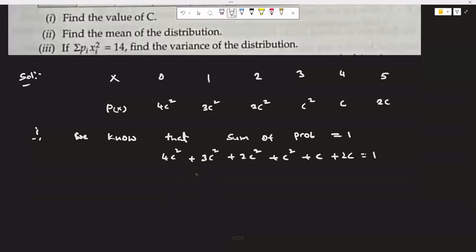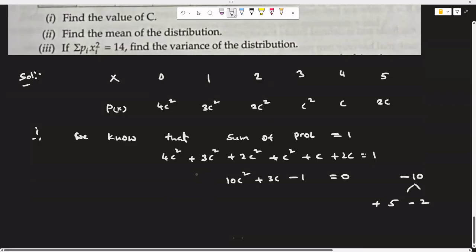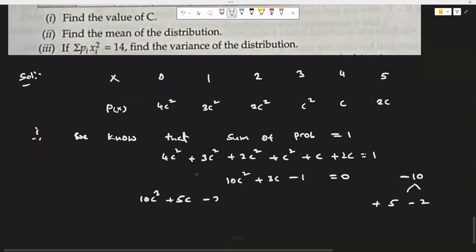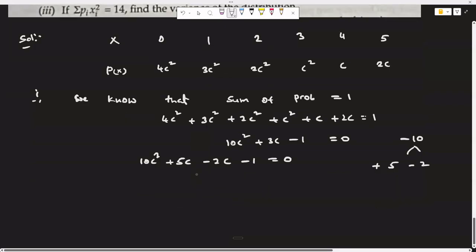So count how many c square is there. 4 plus 3 plus 2 plus 1, 10c square plus 3c minus 1 is equal to 0, which is minus 10, 5 2s plus and minus 2. 10c square plus 5c minus 2c minus 1 is equal to 0.